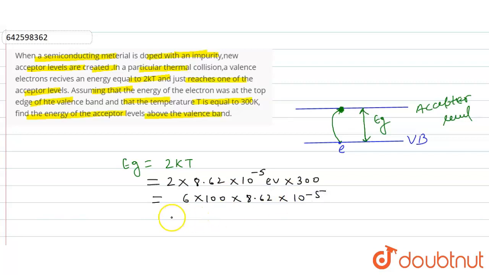After multiplying, 8.62 into 6 will be 51, into 10 to the power minus 3, or we can write it as 51 milli electron volt. This will be our final answer: 51 milli electron volt.